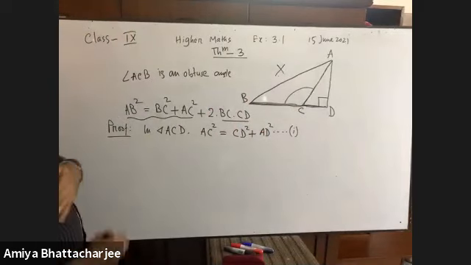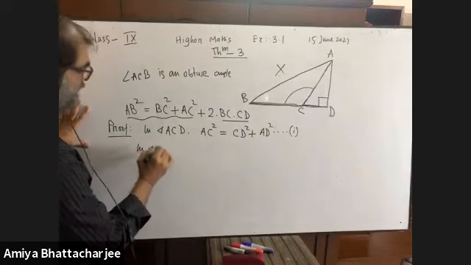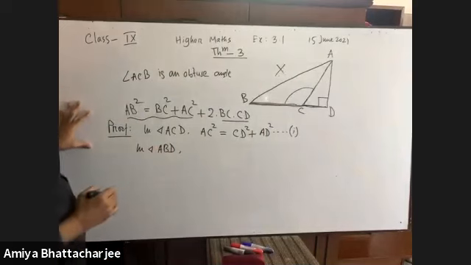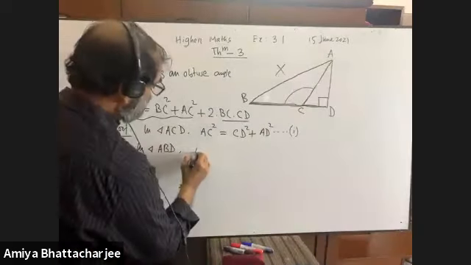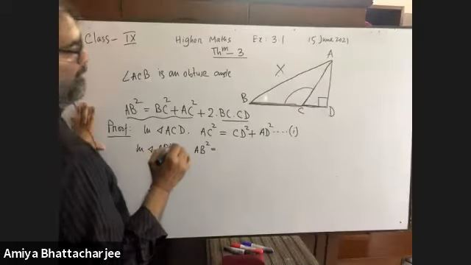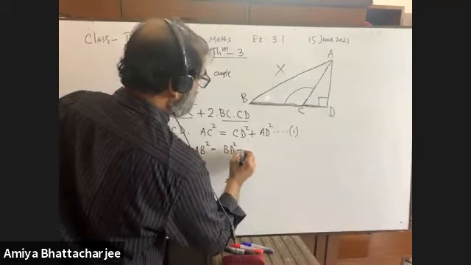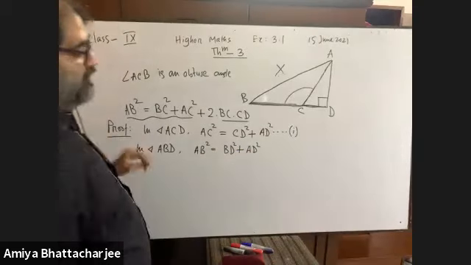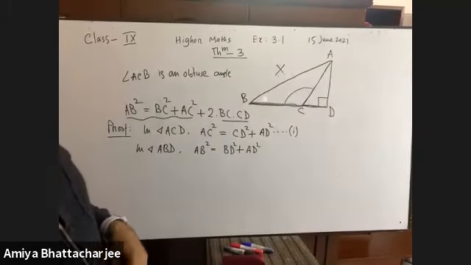But if I consider the triangle ABD, all of you pay attention. In triangle ABD, AB square equals to what? BD square plus AD square, applying Pythagoras theorem. Yes, sir. Very good.